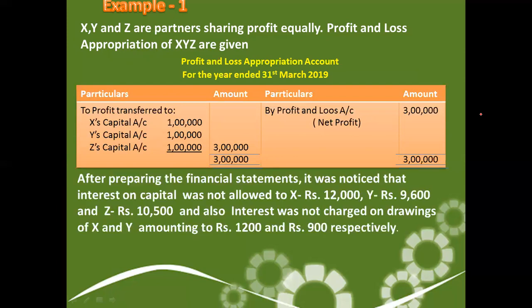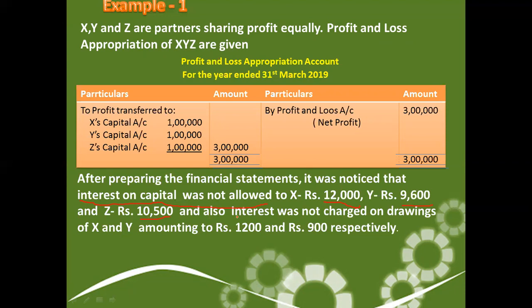After preparing the financial statements, it was noticed that interest on capital was not allowed. This is the first error. The amounts are 12,000 for X, 9,600, and 10,500.